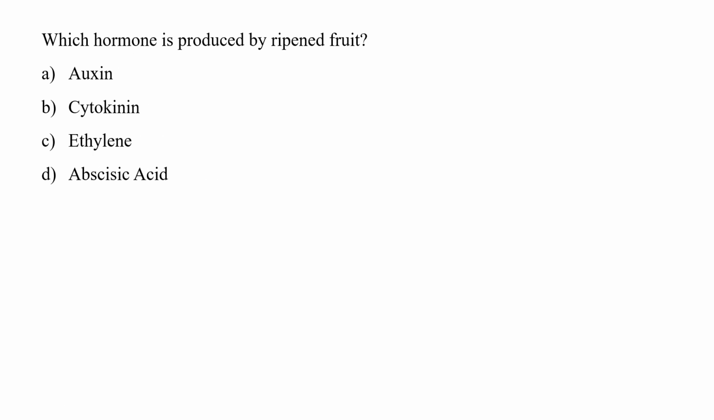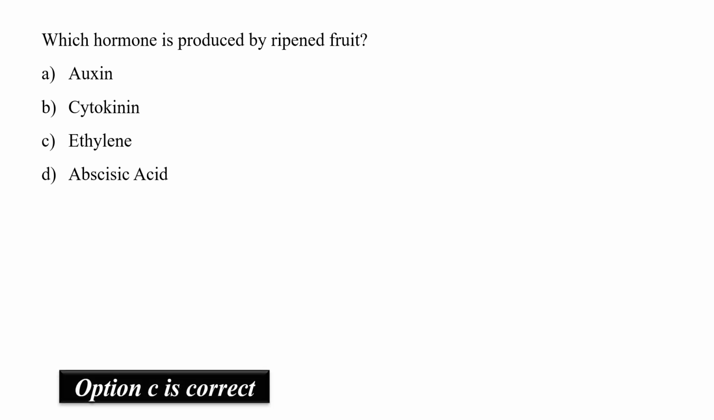The question is, which hormone is produced by ripened fruit? The correct option is C, that is ethylene. This is because ethylene has long been recognized as the hormone that accelerates the ripening of edible fruits. Moreover, ripening fruits release ethylene, which is responsible for ripening of nearby fruits. Thus, ethylene is also known as fruit ripening hormone.